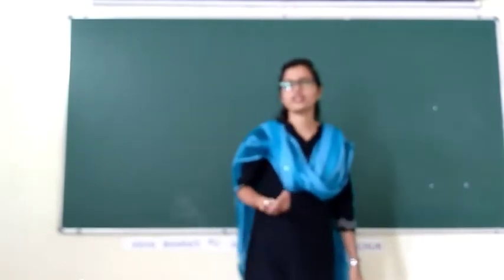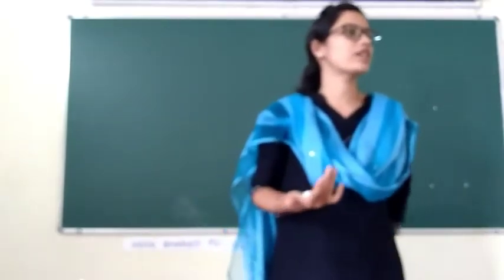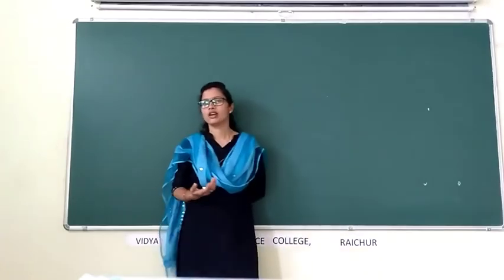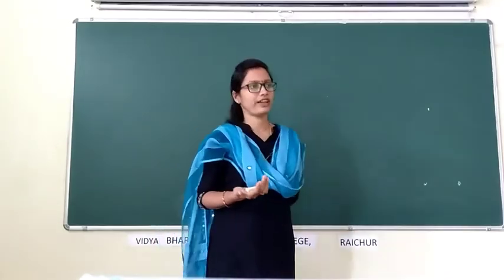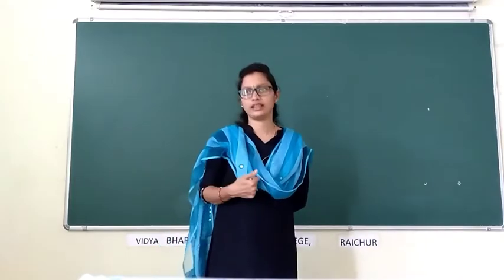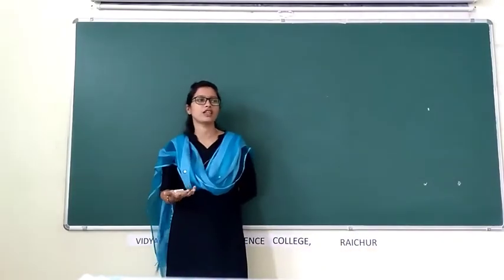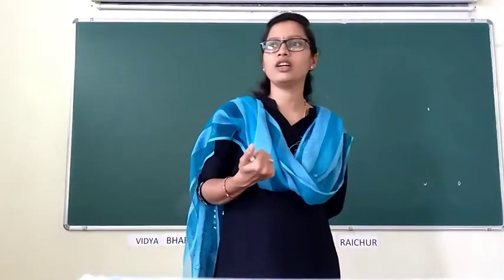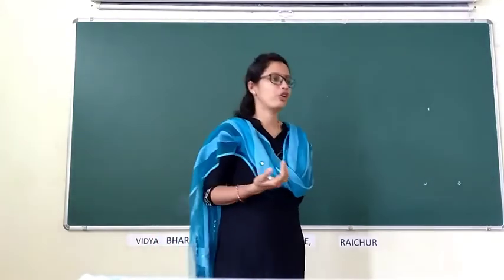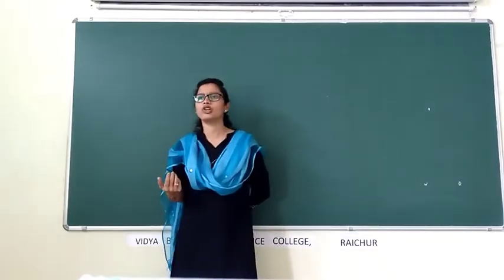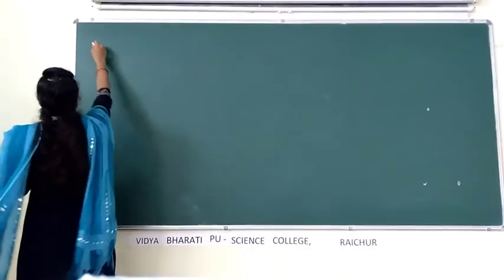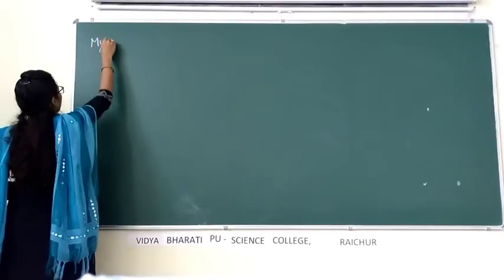Good morning, students. In the last class, we discussed photosynthetic protists, which include Chrysophyta, Pyrophyta, and Euglenophyta. Examples for Chrysophyta: diatoms, golden brown algae. Examples for Pyrophyta: Noctiluca and Gonyaulax. Example for Euglenophyta: Euglena. In this class, let us discuss Myxomycophyta.